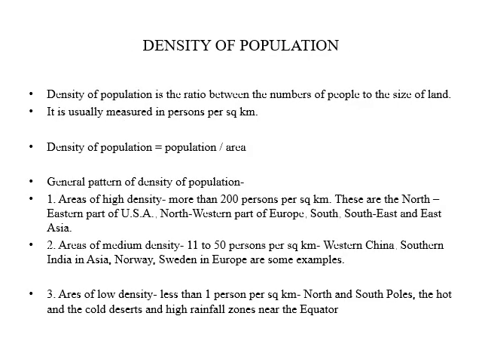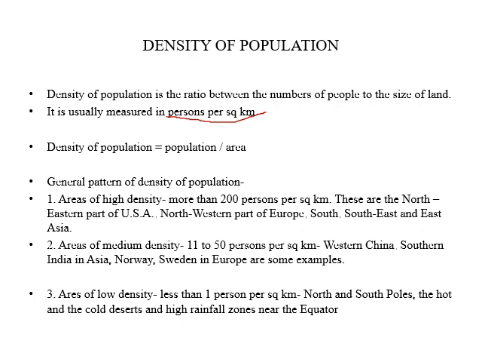When we study about population, density of population is a very important measure to know about the population pressure on the land. So it is the ratio between the number of people to the size of land, and we measure it in persons per square kilometer. Density of population is highly variable all over the Earth's surface, and generally we divide it into three different areas.